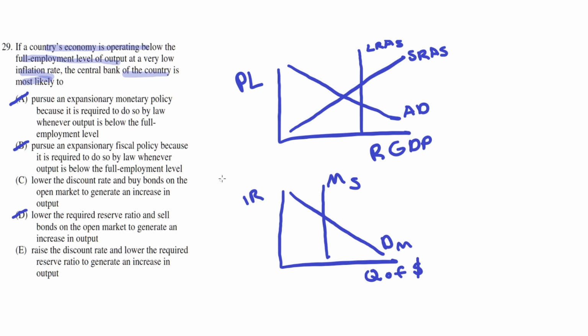E. Raise the discount rate and lower the required reserve ratio to generate an increase in output. So lowering the required reserve ratio is the correct move because that would leave more room for the bank to make loans, and with more loans, money supply increases, interest rates decrease, and investment spending increases. But raising the discount rate is incorrect because raising the discount rate means that banks would borrow less money from the central bank. Because the smaller banks have less money to loan to the people, there would be a reduction in the money supply. Therefore, E is incorrect. And thus the correct answer is C.